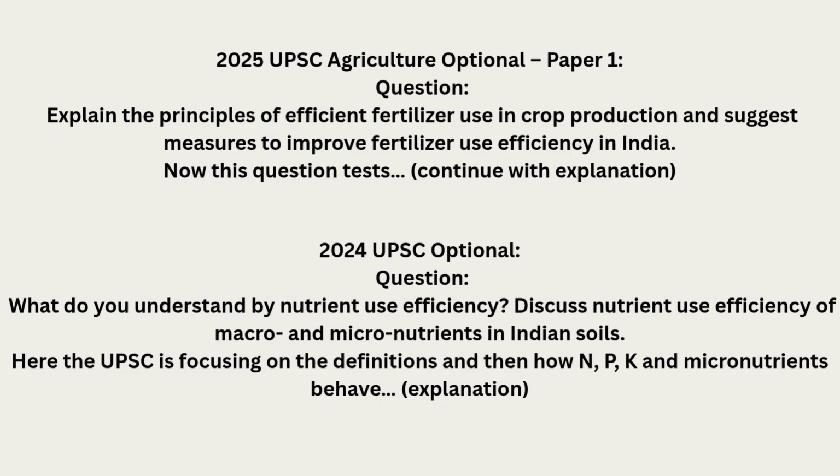2025 UPSC Agriculture Optional Paper 1. Question: explain the principles of efficient fertilizer use in crop production and suggest measures to improve fertilizer use efficiency in India. Now this question tests. Continue with explanation.